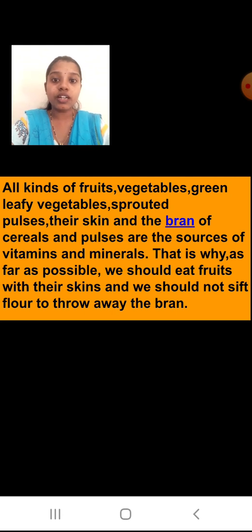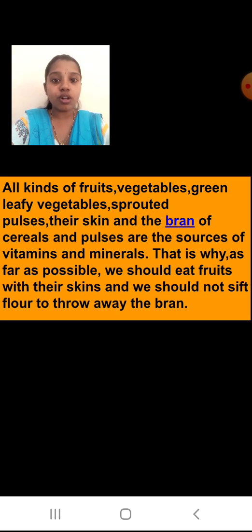So you know, when your mother is sieving the flour of any wheat or rice, you will get a brown colored something at the top in the sieve. What is that brown color? That brown color powder is nothing but the bran. That is the powder of the skin of the cereal. So you are going to have that also because it contains more nutrients.